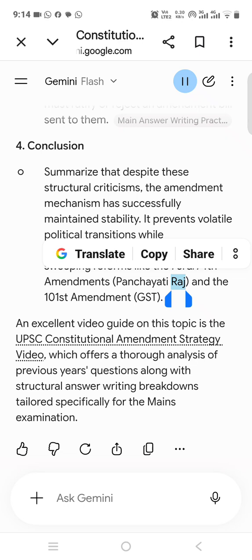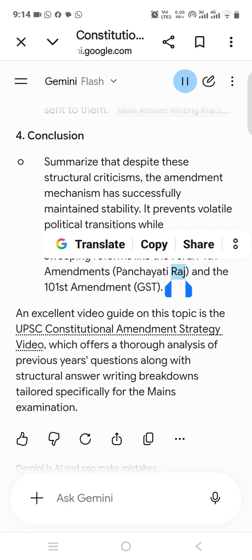No time frame for states. The Constitution does not specify a timeline within which state legislatures must ratify or reject an amendment bill sent to them. 8. Conclusion. Summarize that despite these structural criticisms, the amendment mechanism has successfully maintained stability. It prevents volatile political transitions while simultaneously accommodating sweeping reforms like the 73rd, 74th Amendments, Panchayati Raj, and the 101st Amendment, GST.